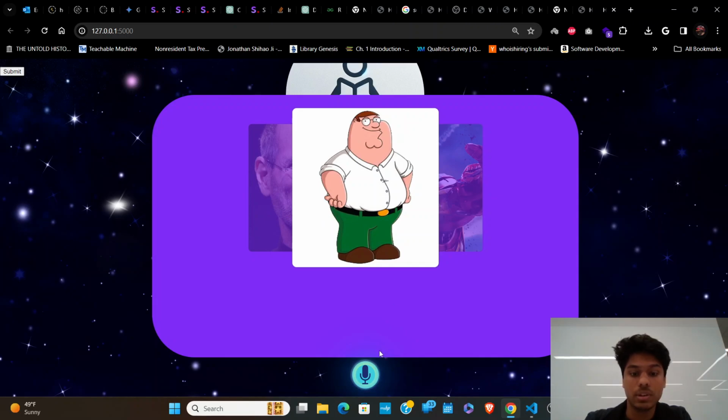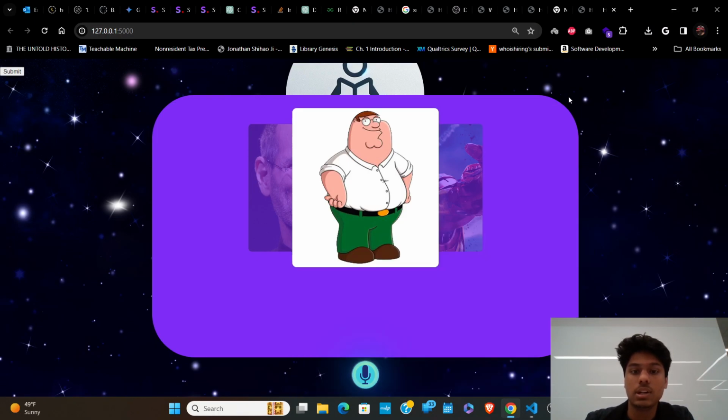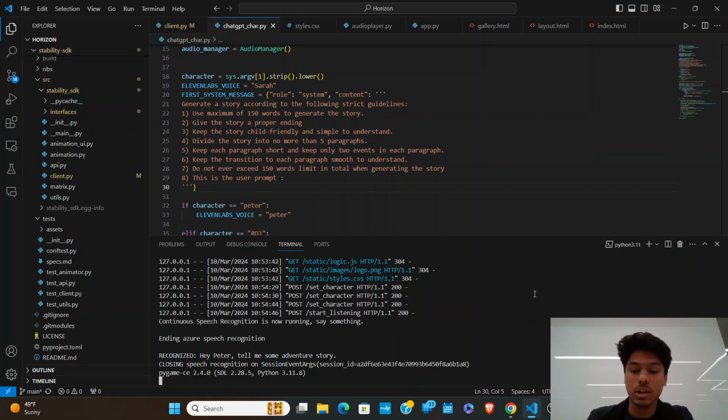If I create Peter Griffin and then start this, hey Peter, tell me some adventurous story. And then it recognized my input, and then it started working on creating the relevant story based on my prompt. In parallel, it also creates the relevant images using the generative AI relevant to the scenes of the themes that are included within the generated story.